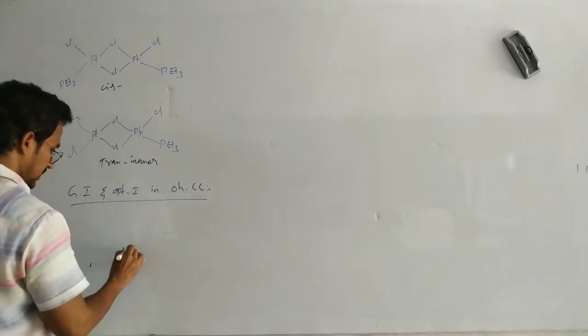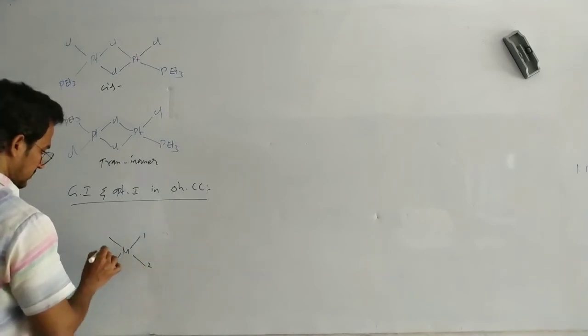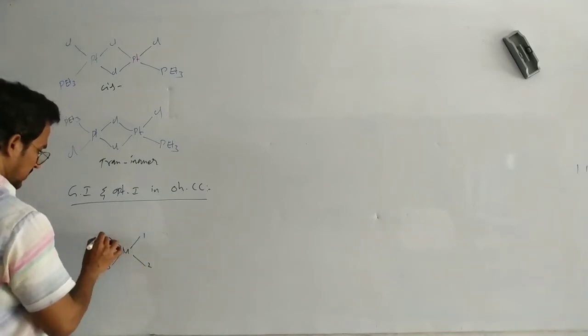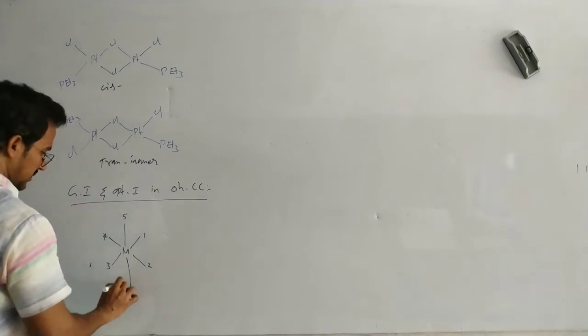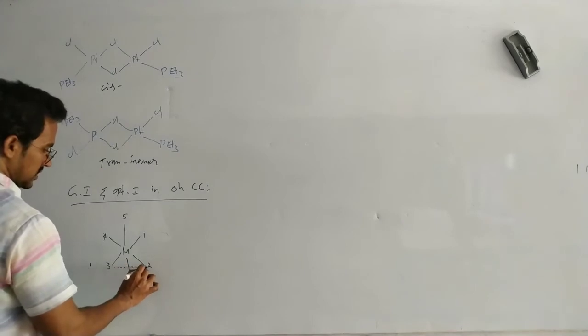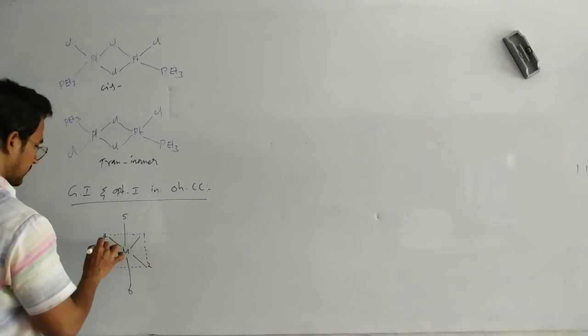Okay, so here it is the first ligand, second ligand, third ligand, fourth ligand. And next, the fifth ligand and the sixth ligand. It is octahedral.